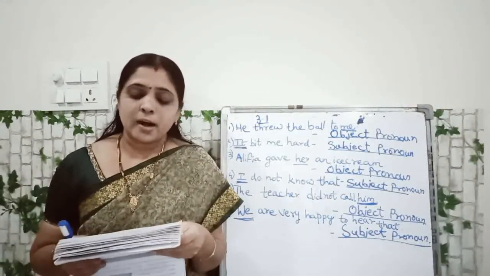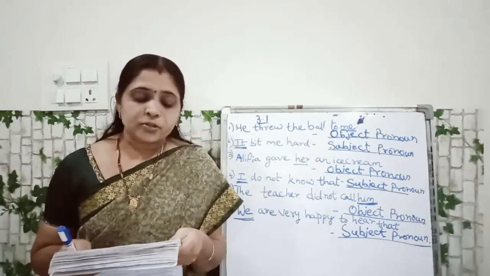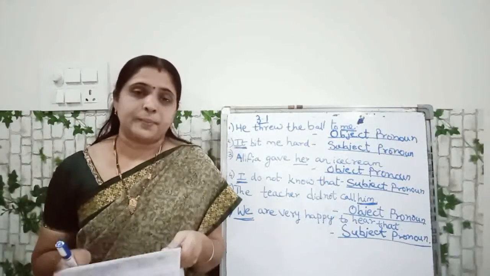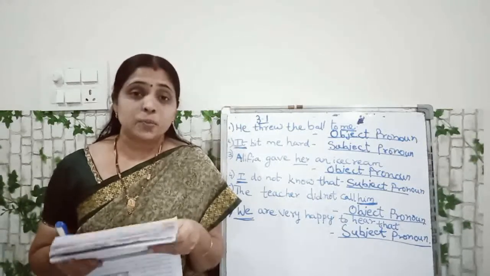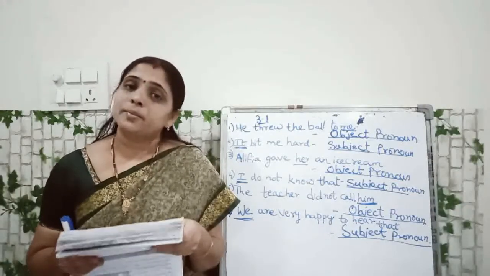Now children, all of you look at your exercise 3.1. Write whether the underlined pronouns are subject pronouns or object pronouns. First one is done for you. He threw the ball to me. Me is the underlined word. So what is me here, subject or object? That is an object pronoun.